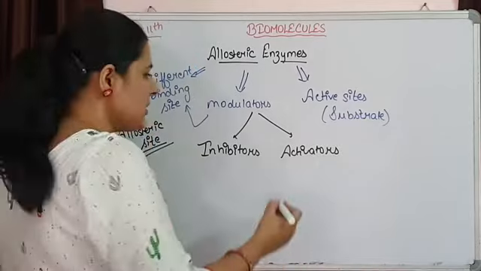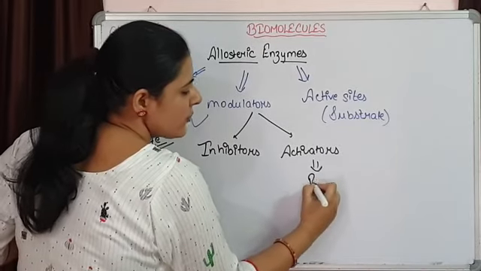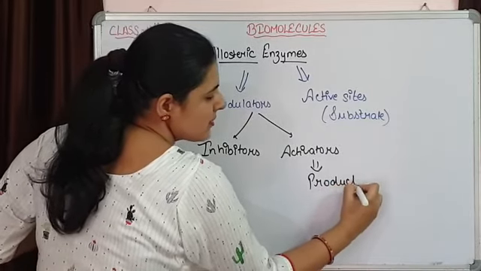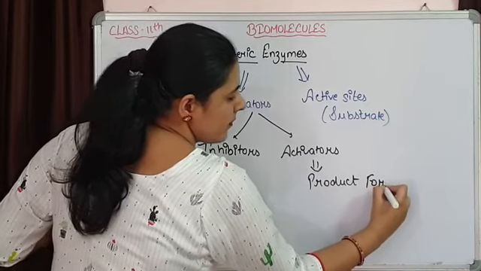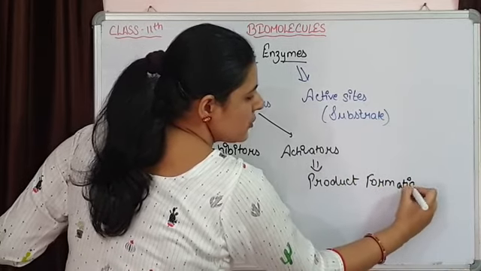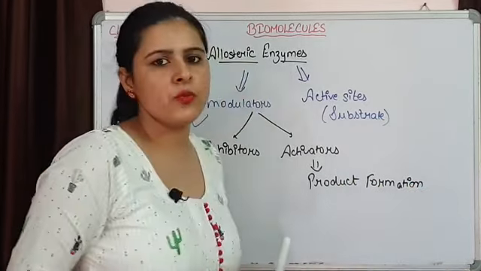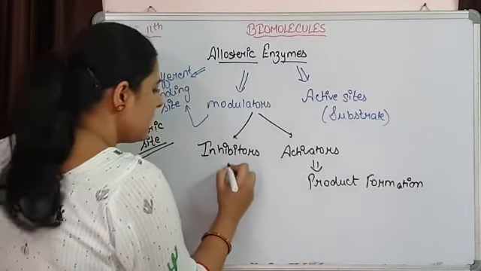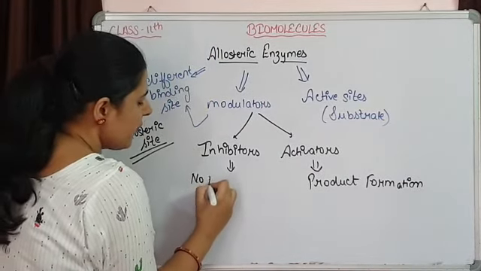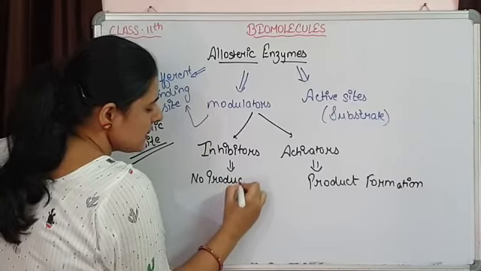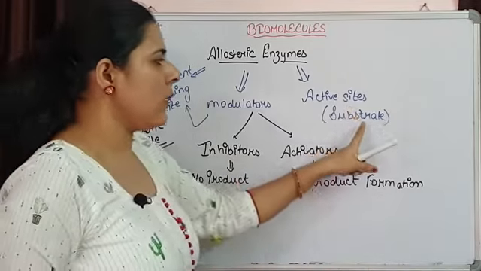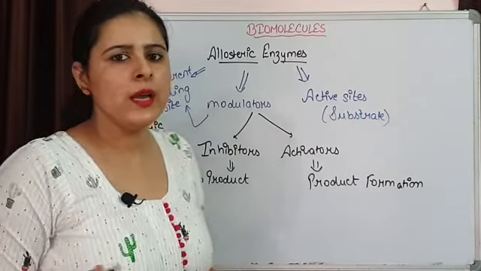So no reaction is going to take place. Here product formation is going to be enhanced. The more the active site binds with the substrate, the more chances of product formation there are, and here no product will be formed because these inhibitors are not allowing the substrate to bind with the active site.